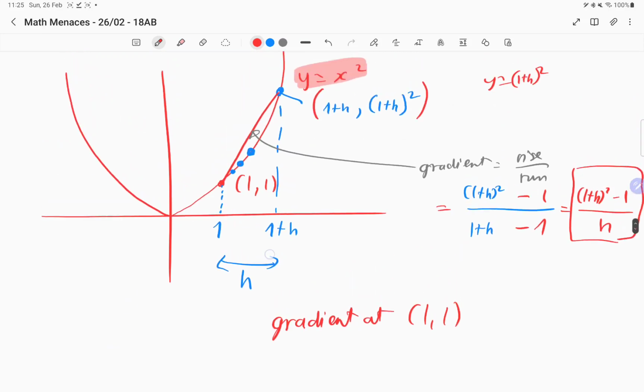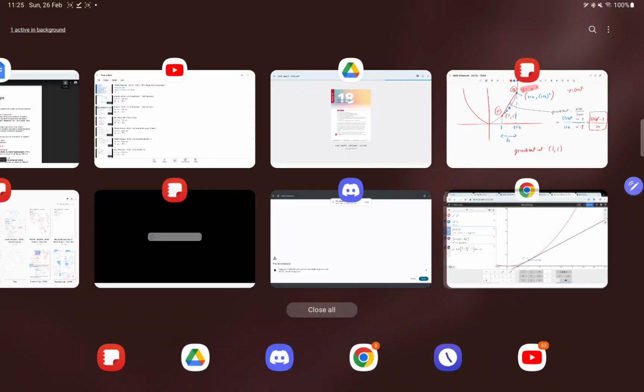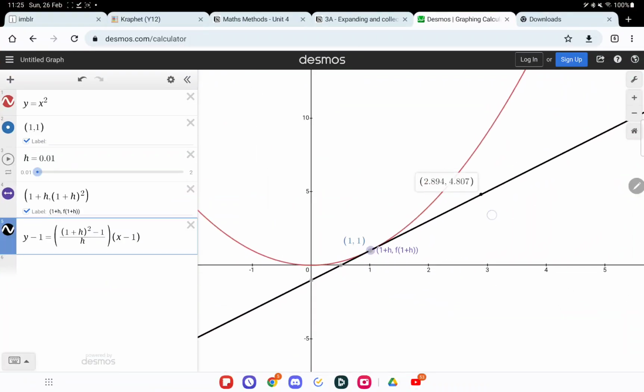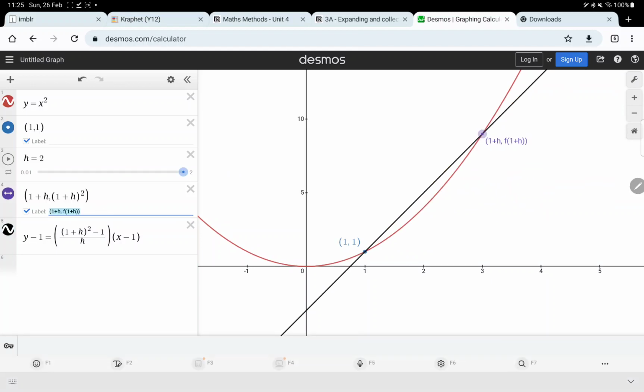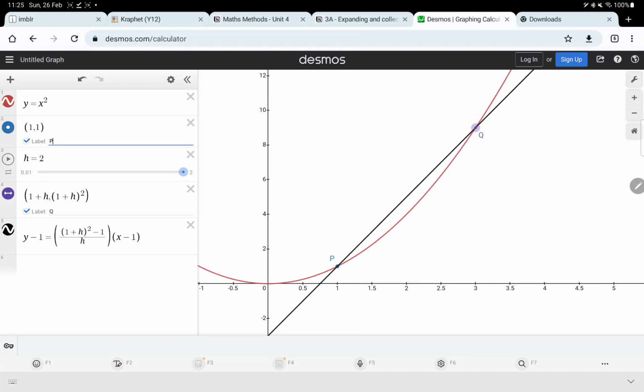We talk about when h gets closer and closer to 0, the gradient of the line PQ, so this is the point P, that's the point Q, gets closer and closer to the gradient of the tangent line, when the 2 points are closer to each other. So when the 2 points are apart, even if I label this point Q and this is point P, the gradient of PQ right now is not like the tangent line at all, right?